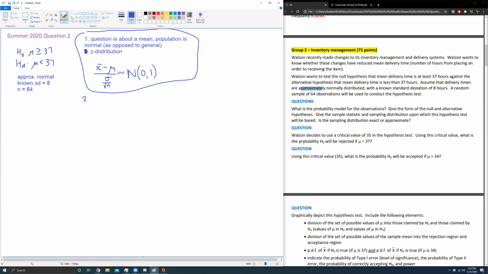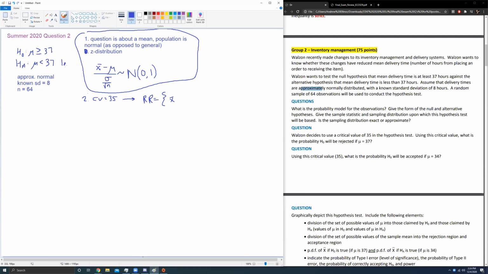We've got Walzon decides to use the critical value of 35 in the hypothesis test. So they tell us the critical value right off the bat is 35. That means our rejection region looks like this: RR equals open set brace. We have to ask ourselves, is it going to be x bar less than something? x bar is either less than something or greater than something, depending on the tail of the test, or it's both if it's a two-tailed test.